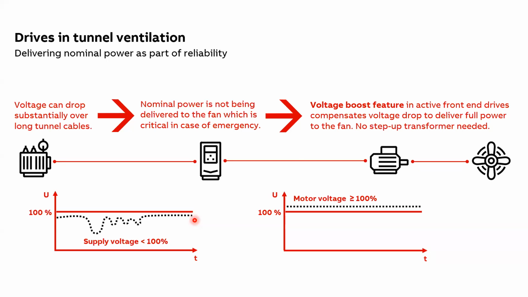Now, the same philosophy also applies when the network is fluctuating, when there is voltage fluctuation in the network, and we need to run the ventilation system continuously. The voltage fluctuation might actually prevent this process from being continuous, and this is where again the active front-end drive, even in a network with voltage fluctuation, is able to deliver the desired motor voltage to the application regardless of the voltage fluctuation which is happening at the input side. So that was one more additional benefit that the application can get whenever there is a regenerative drive in the system.